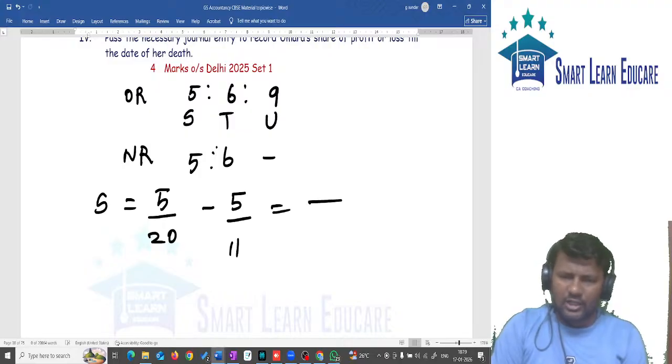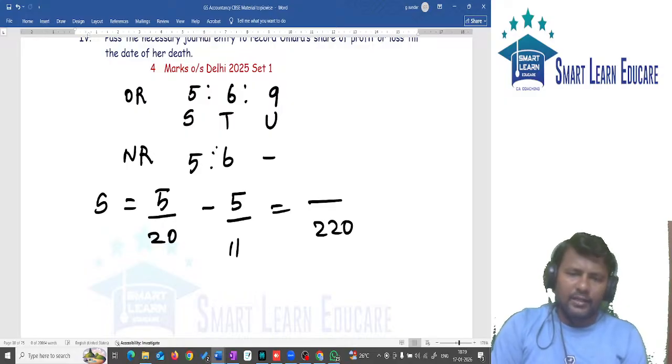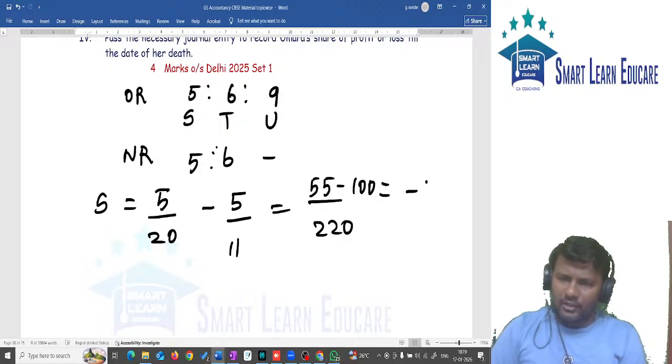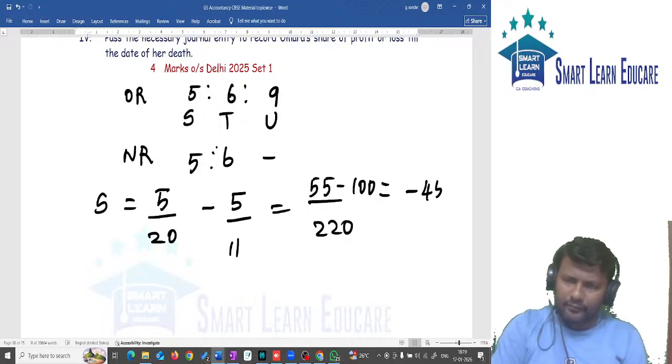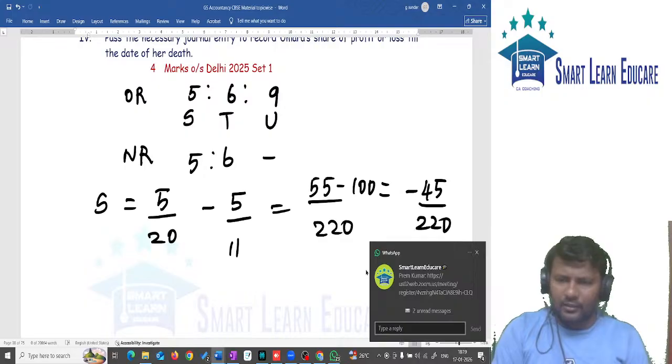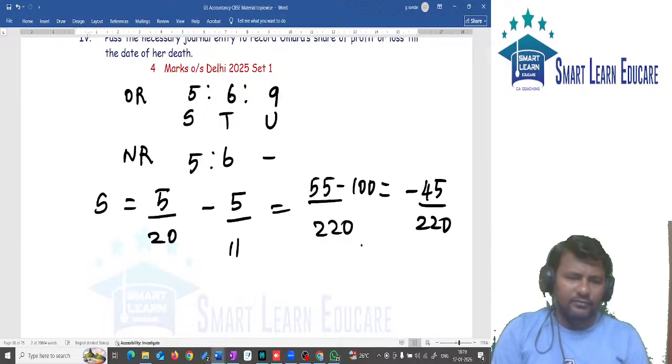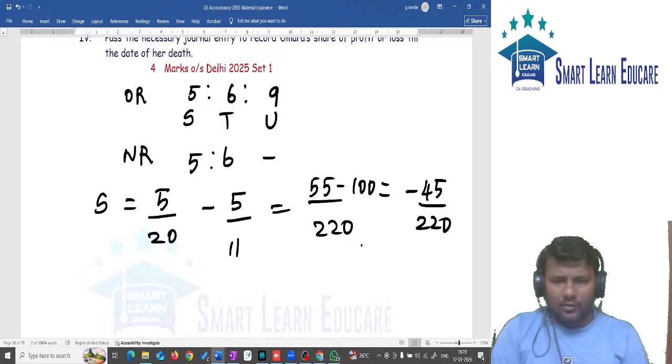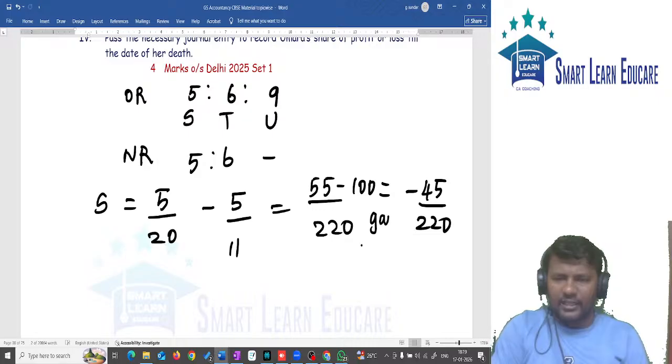So taking the LCM and cross multiplying, 20 into 11 will give you 220, and 55 minus 100 will give you minus 45 by 220. Okay? The answer is in minus, meaning this partner is gaining.